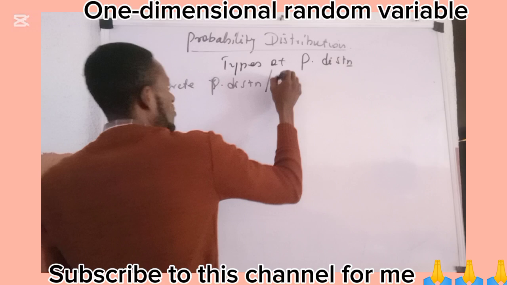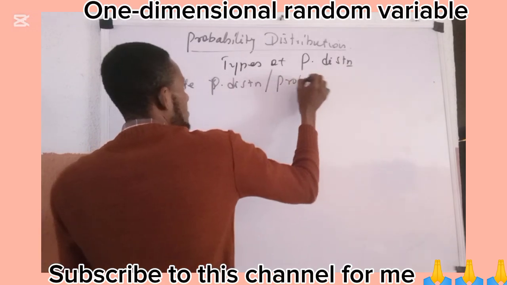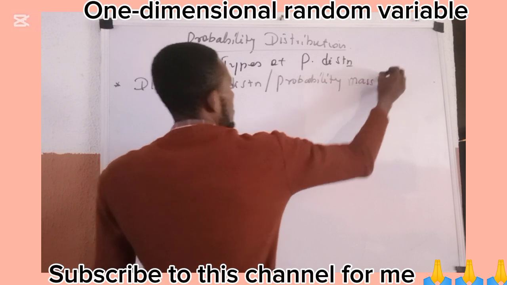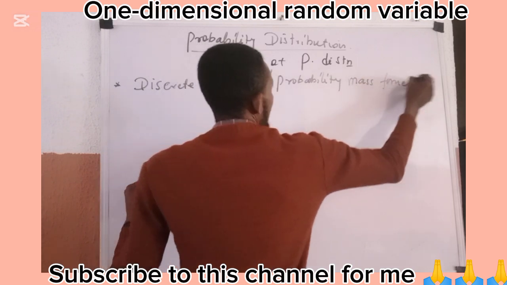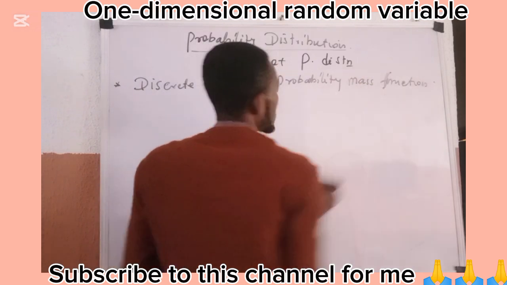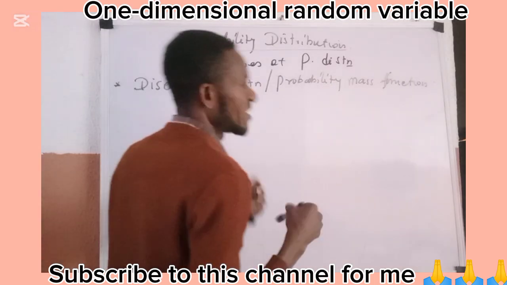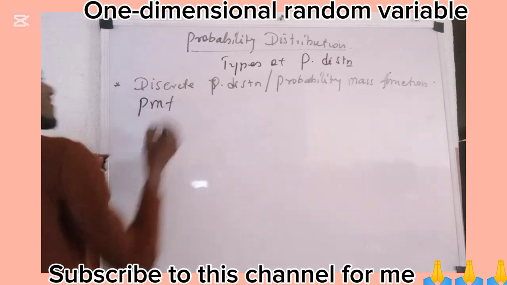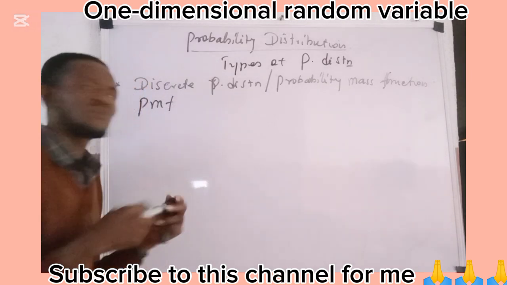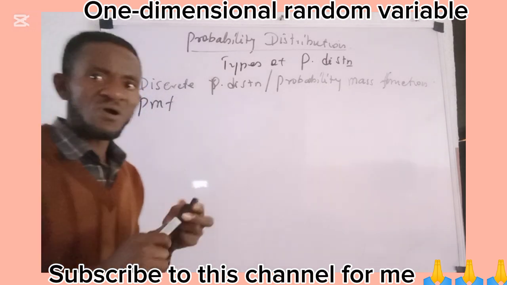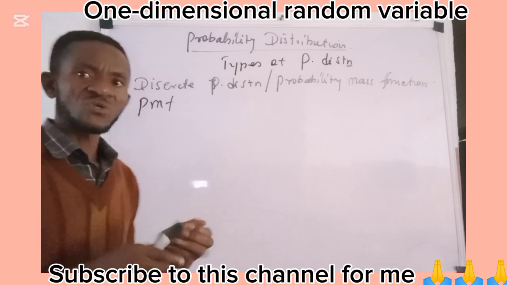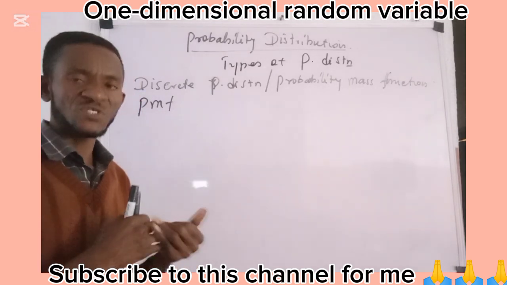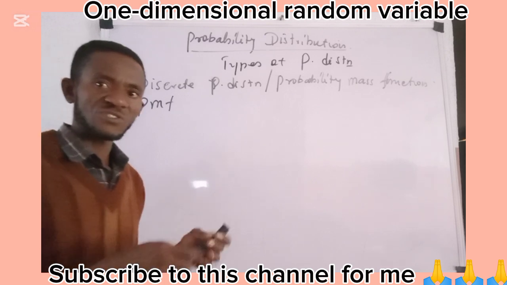You can equally call it probability mass function, and this probability mass function is abbreviated as PMF. So anywhere you see in distribution theory or probability distribution where we talk about PMF, it is called probability mass function.